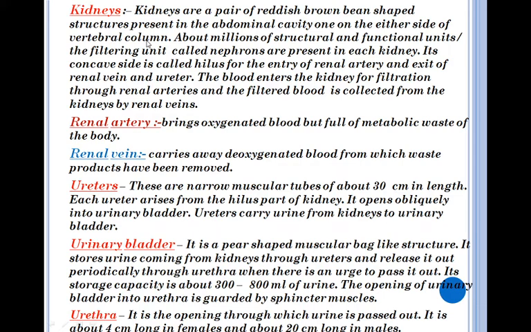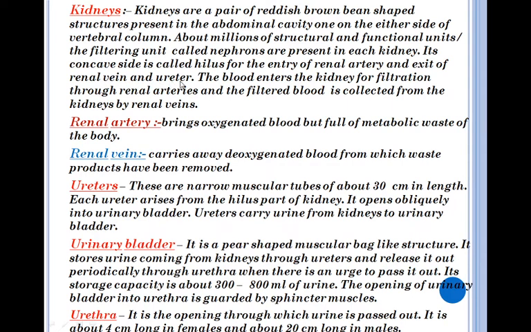In each kidney, millions of structural and functional units, or the filtering units called nephrons, are present. Its concave side is called hilus, which is meant for the entry of renal artery and exit of renal vein and ureters.